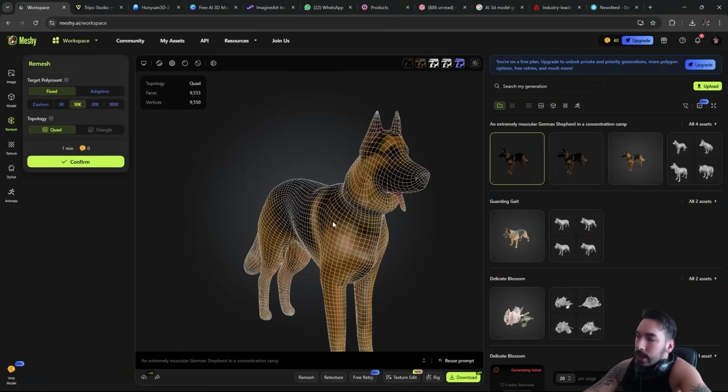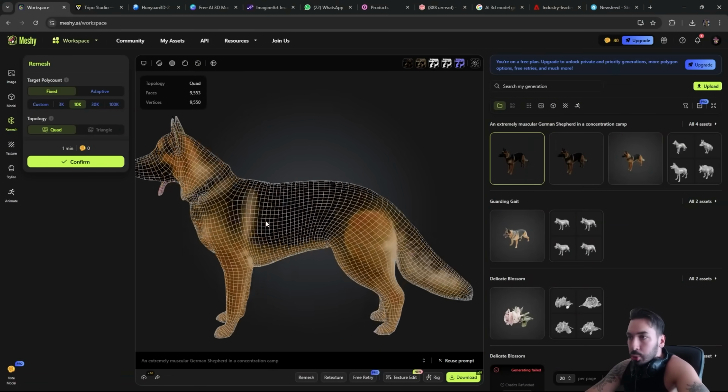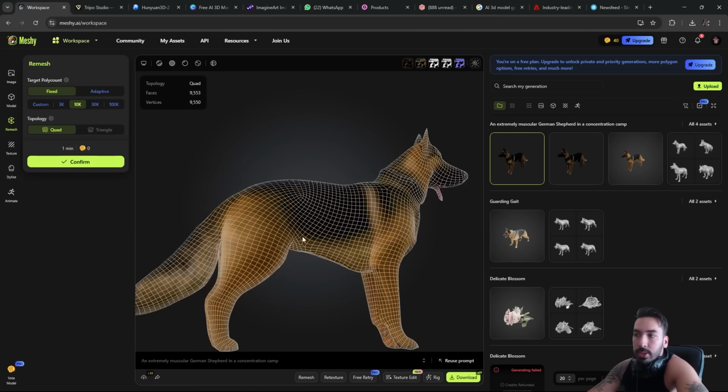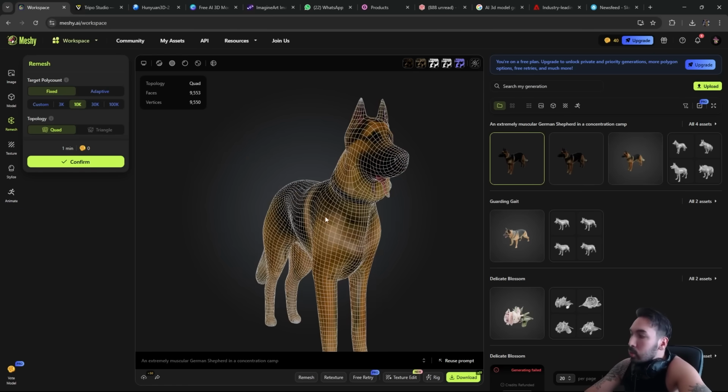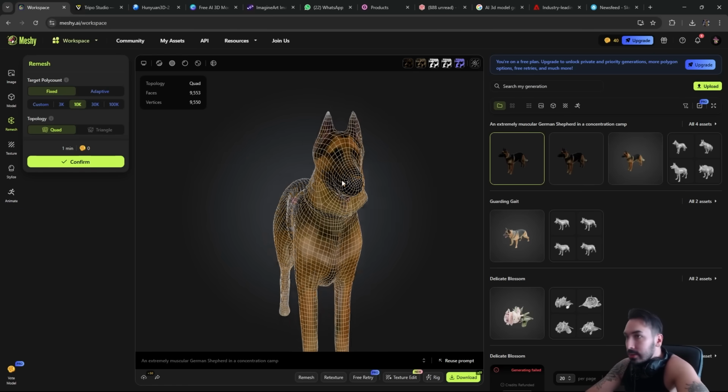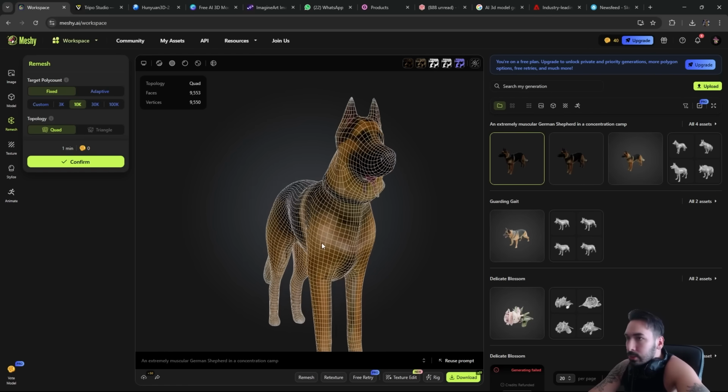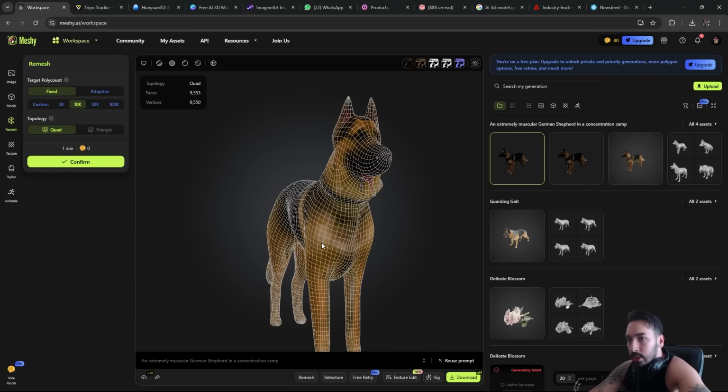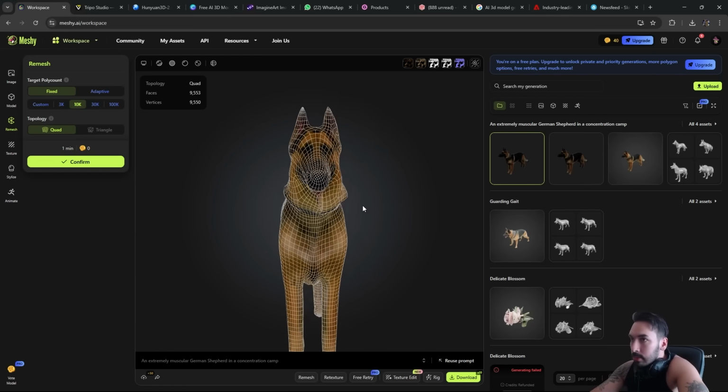And to my surprise, the remesh tool actually does a pretty good job. So as you can see, I turned it all into quads and it doesn't look bad. The problem is that the base model still looks bad, so even with good topology, this is an abomination. I do admit that I don't have any skills in using this tool, so I imagine that if you have some skills, you can probably make this look a little bit better.